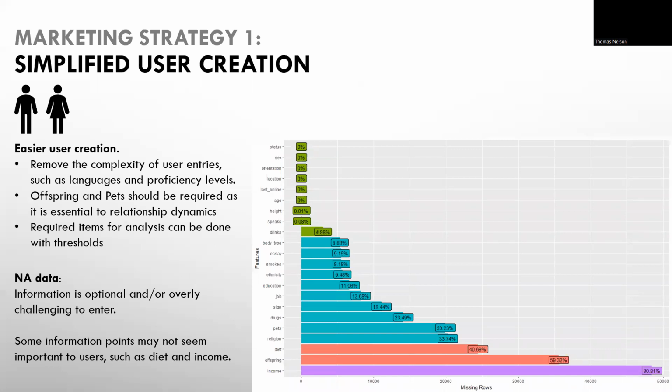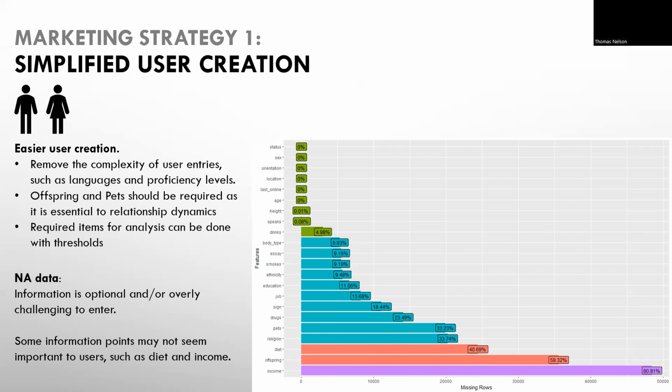Based on the amount of information that is not available, we need to require items for data analysis and simplify other sections. Basically, what I'm saying is that there's quite a bit of information, such as income, that is over 80% not filled out. So language ability does not need to be registered as extensively as it is. Programming languages should not be included in the languages as well. So most likely a drop-down list would be the highest benefit, and we don't need to determine their proficiency in each language. It becomes noise over time.